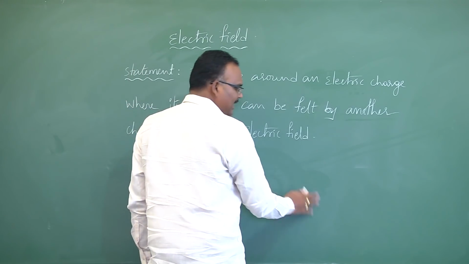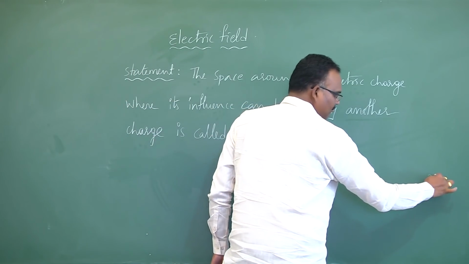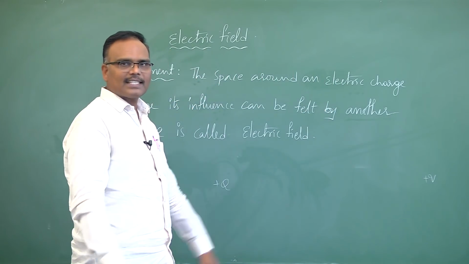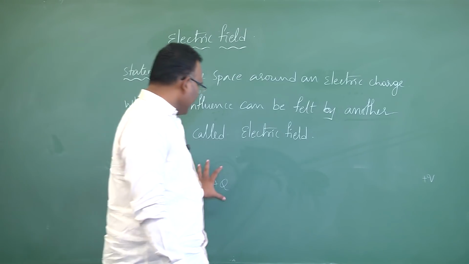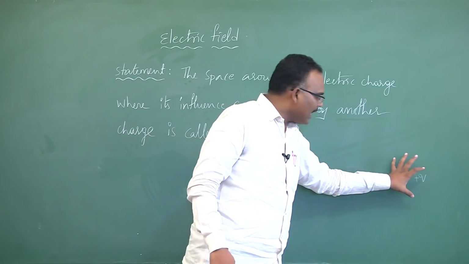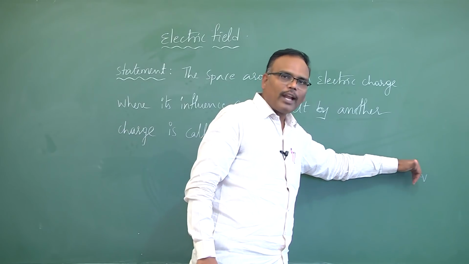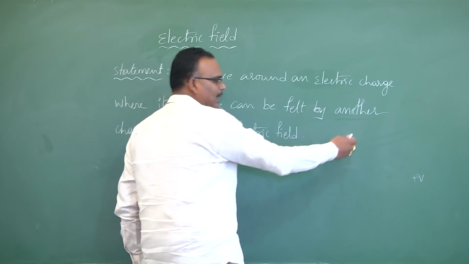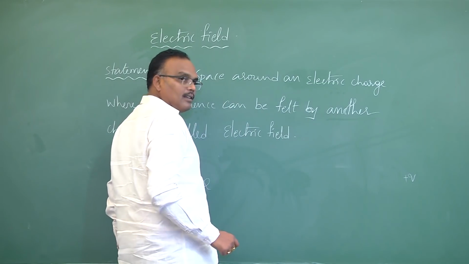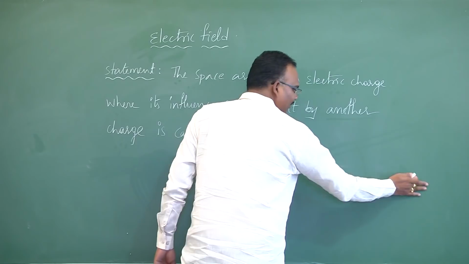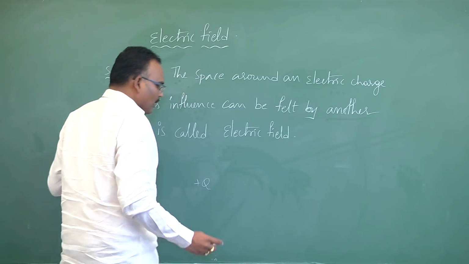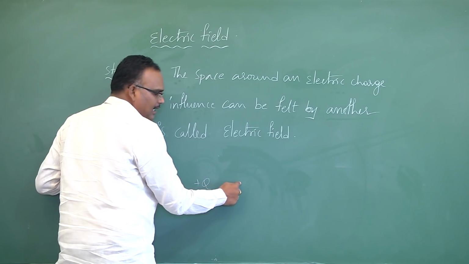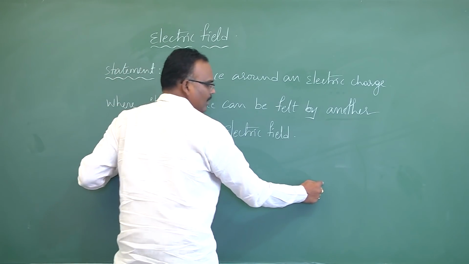If this charge is placed, for example, somewhere here, a plus charge, but it is at rest, that means this charge's electric field does not exist at this point. Somewhere the electric field is terminated. So what I do is place this point charge close to this and slowly take it away.